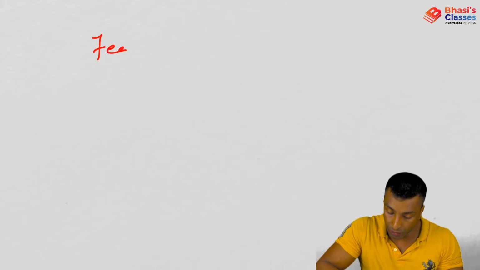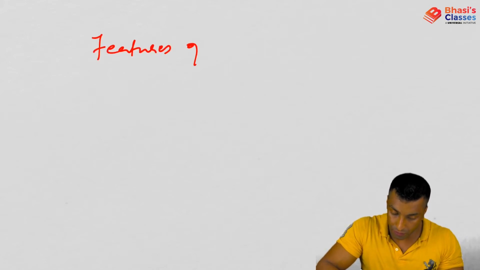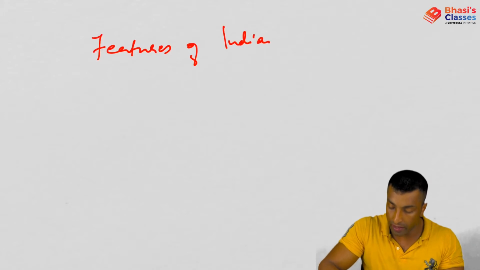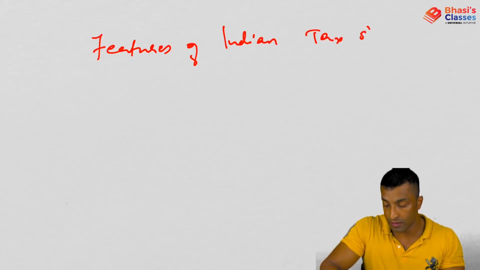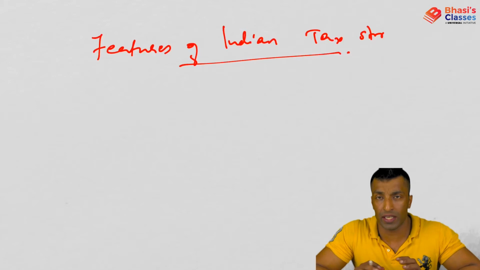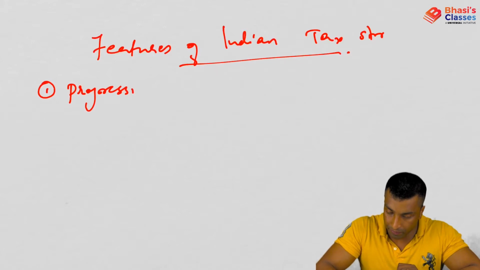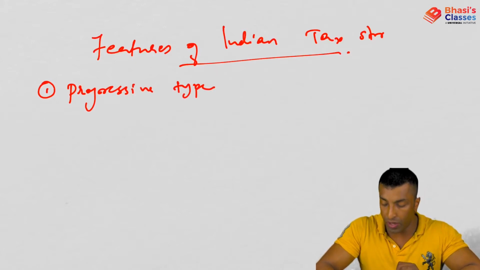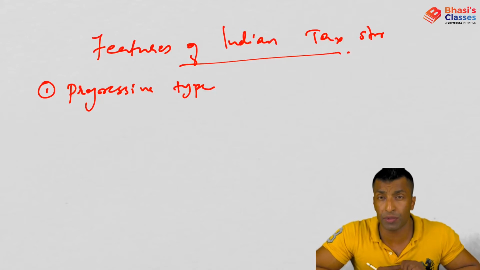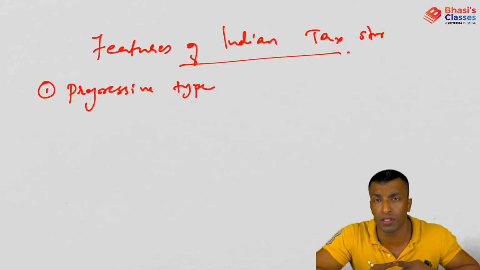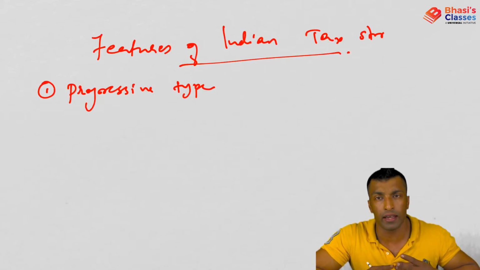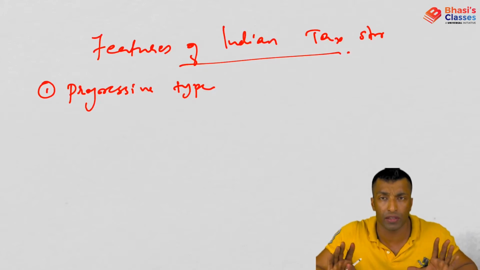So what's the most important feature? What's the type of taxation that we are following? The first one that you can write is actually progressive type. If you remember, we have discussed various types of tax. In that, we have discussed progressive tax, proportional tax, regressive tax, digressive tax, everything we have covered.